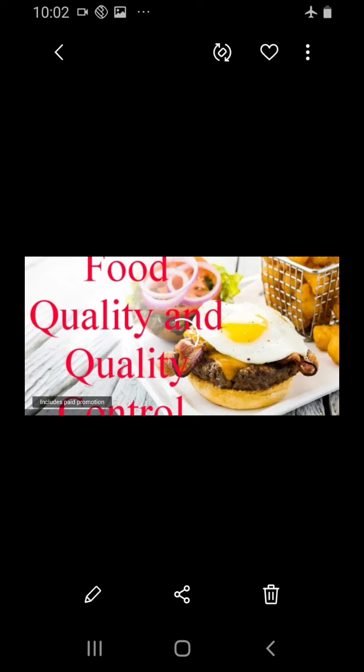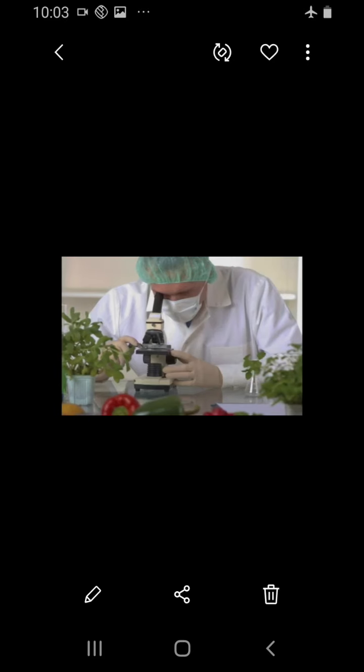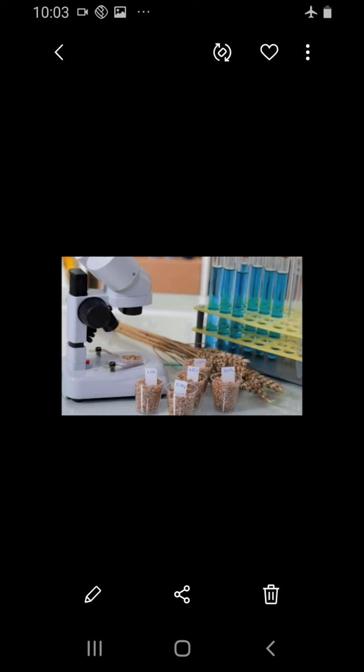Minimum standards of quality for foods and hygienic conditions for sales outlets are laid out in this act. So this act helps us to know how food should be managed.